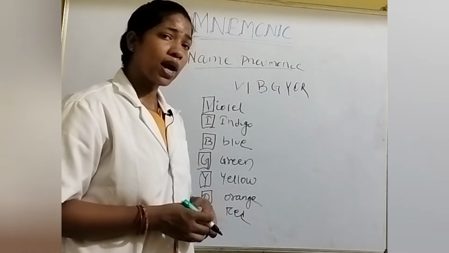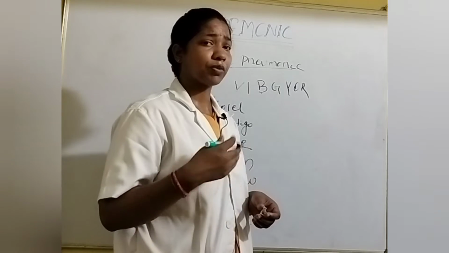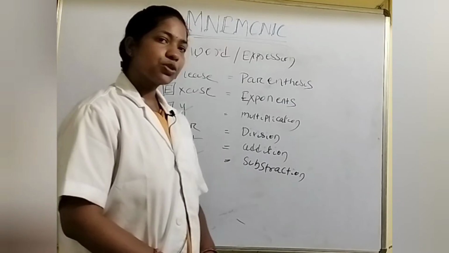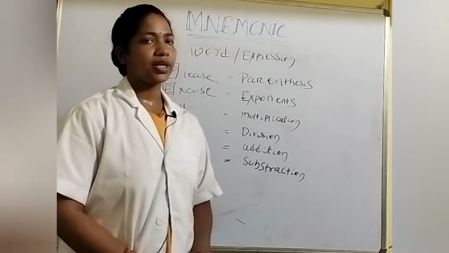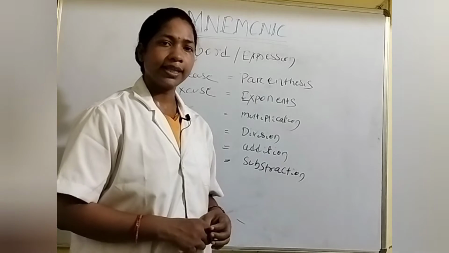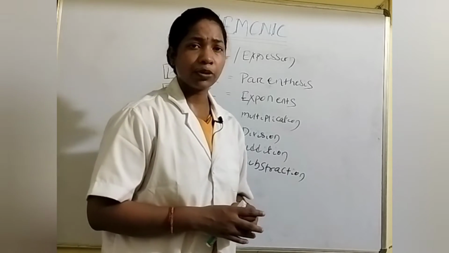From that new word I should remember that other material. So that is called name mnemonic. Next we should discuss the third type of mnemonic. The third type of mnemonic is the word or expression mnemonic. So what does word or expression mnemonic mean?